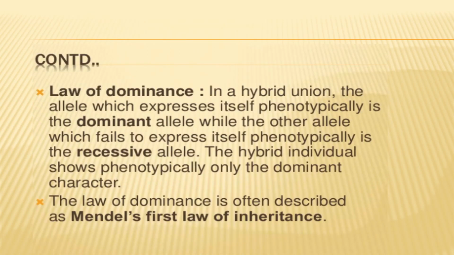Law of dominance in a hybrid union. A hybrid is a combination of two different parents. The allele which expresses itself phenotypically is the dominant allele, while the other allele which fails to express itself phenotypically is the recessive allele. The hybrid individuals show phenotypically only the dominant character. The law of dominance is often described as Mendel's first law of inheritance.